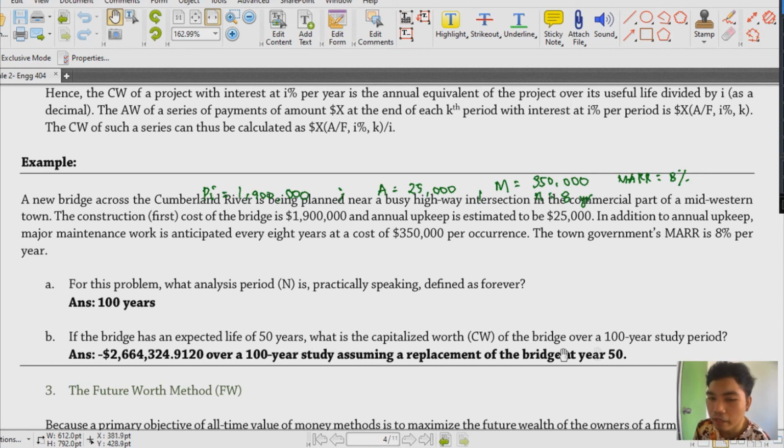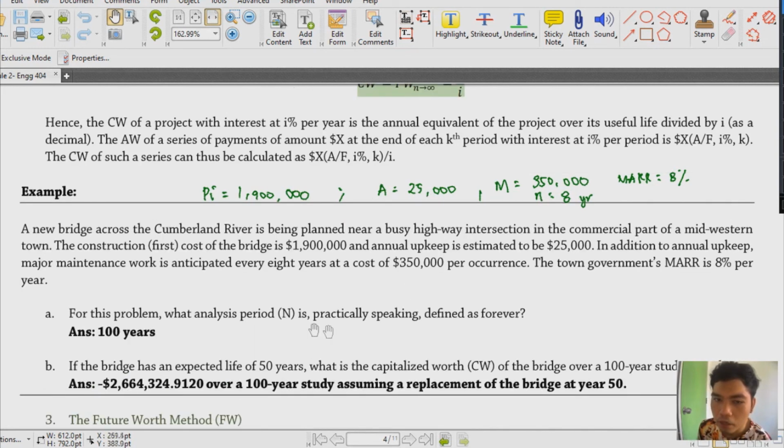Kasi alam naman natin na 100 year study period natin. So basically kung hindi na gumagana siya after 50 years, we just have to remember na we're considering 100 year study period dito. So, siguro ang best option that we can do here is to do a cash flow diagram para medyo gets natin kung ano yung mangyayari later.